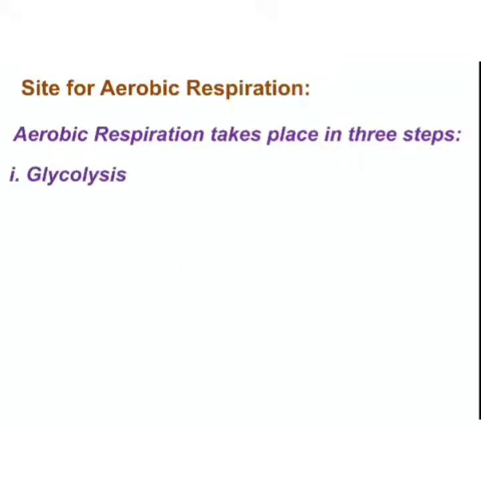One is the glycolysis process. What is glycolysis? That is the conversion of glucose into pyruvic acid. Remember, I'm telling you again, conversion or breaking down of glucose into pyruvic acid is known as glycolysis. Glycolysis is the first step. Then the second step is the Krebs cycle. It has been named after the scientist who discovered this cycle, Hans Krebs. That is why this cycle is named the Krebs cycle.